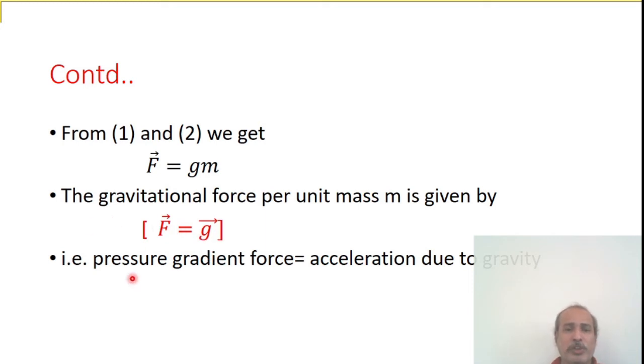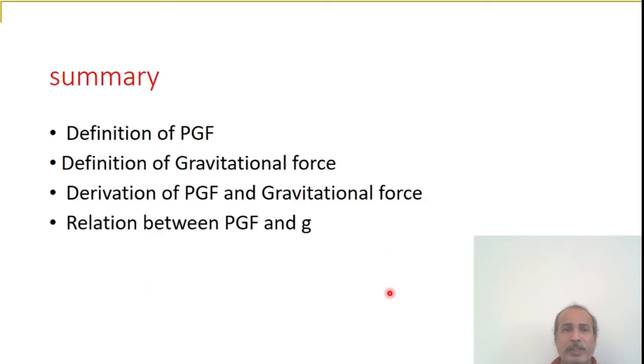This force is also equal to the pressure gradient force, so-called pressure gradient force. The pressure gradient force is equal to acceleration due to gravity. So in this way we show that pressure gradient force equals acceleration due to gravity.